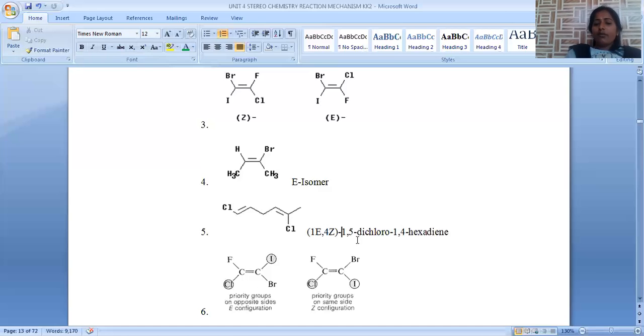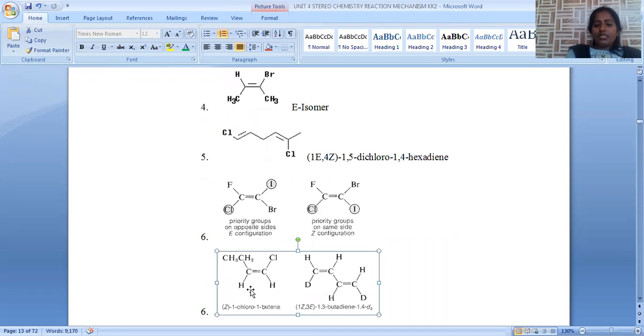Hence, we can say 1,5-dichloro. Then double bonds are present at the first and fourth positions, so 1,4-hexadiene, because it is a 6-carbon skeleton chain. That's the reason why, when we get more than one carbon-carbon double bond, we have to assign its priority or configuration. Here, a simple example is given.